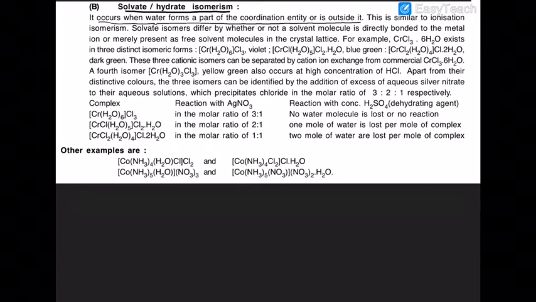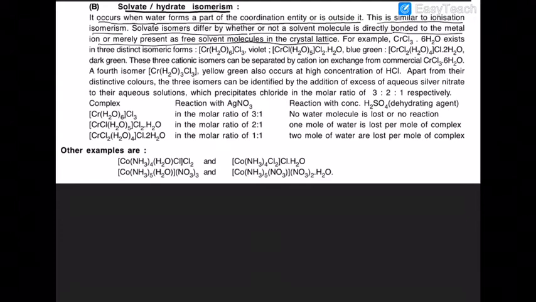Only then can it occur. This is similar to ionization isomerism. Solvate isomers differ by whether or not a solvent molecule is directly bonded to the metal atom or merely present as a free solvent molecule in the crystal lattice.